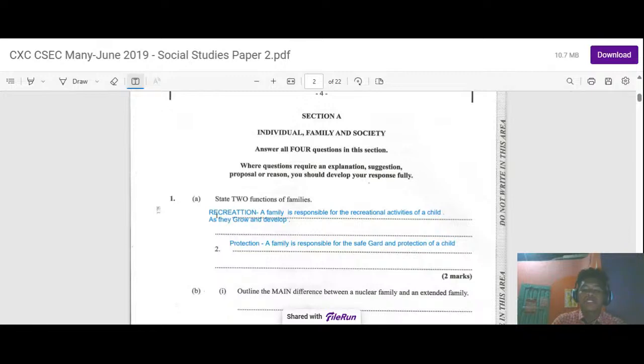So in general, those are the main functions of family: recreation and protection.